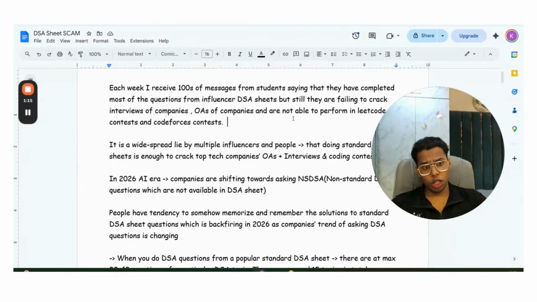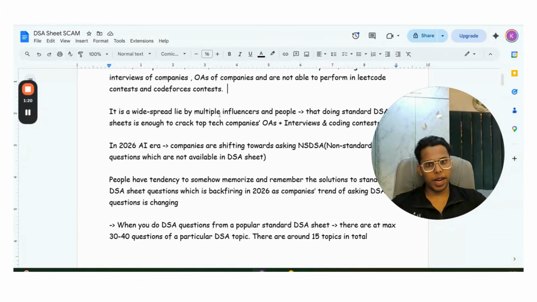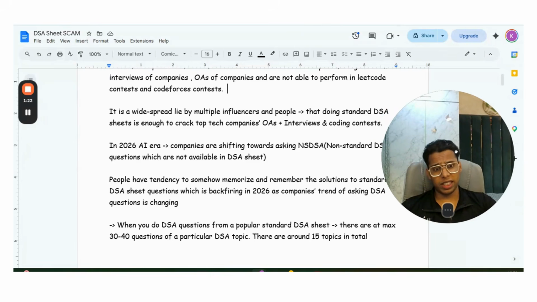So, I believe this is not the mistake of the student. I think it is a widespread lie by multiple influencers and people that doing standard DSA sheets is enough to crack top tech companies, OAs, interviews and coding contests.